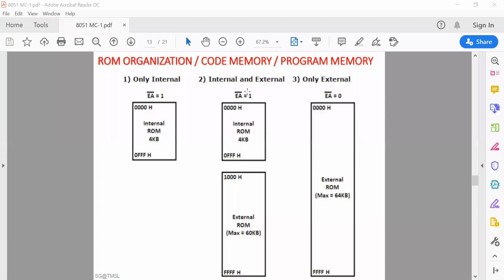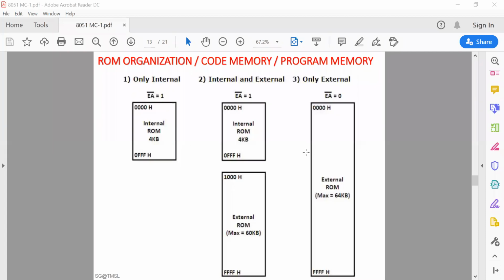Okay, so when EA bar is 1, suppose any data byte is present in 2000 memory location, and you have given a command that you need to access the data byte from 2000 memory location. So microcontroller goes into the external 2000 memory location, which is obviously in this position, not in this position. So it goes into the external ROM and fetches the data byte from there.